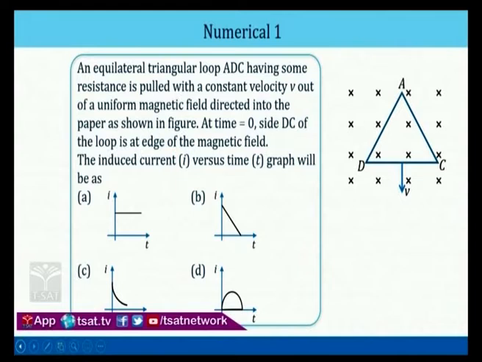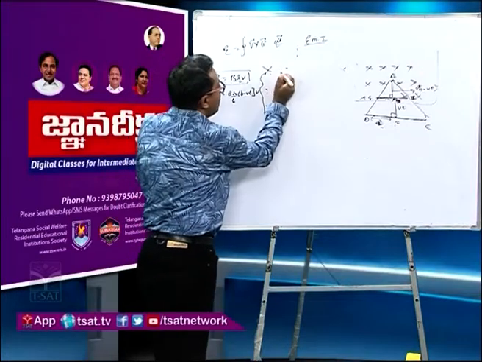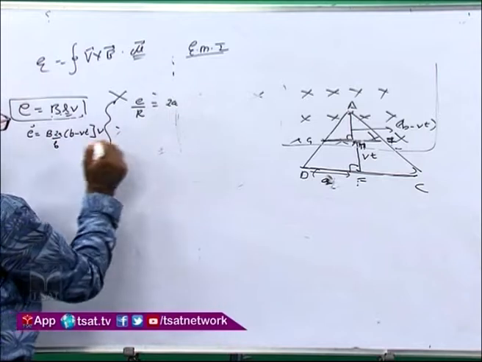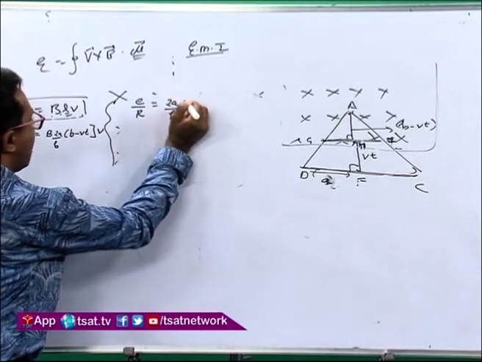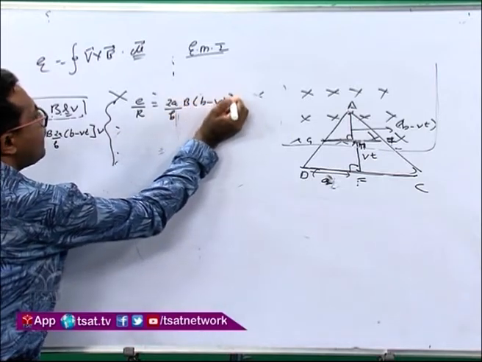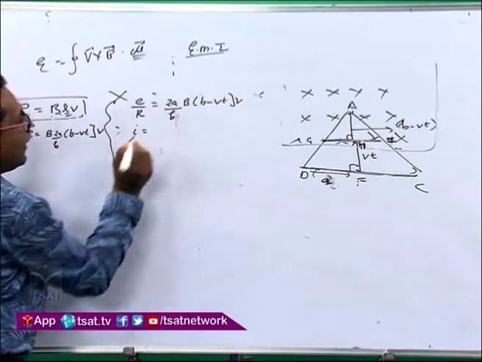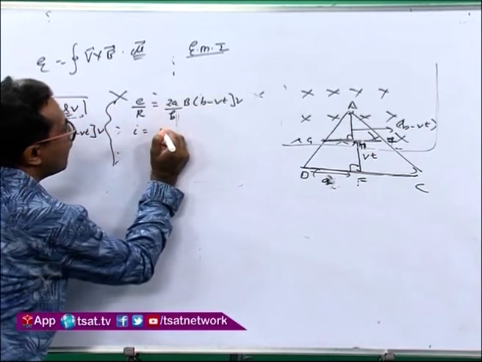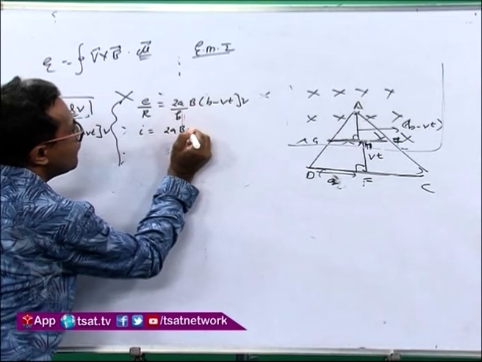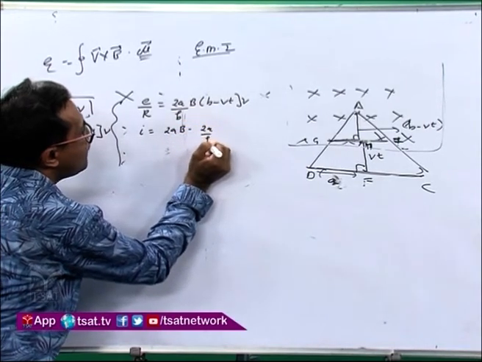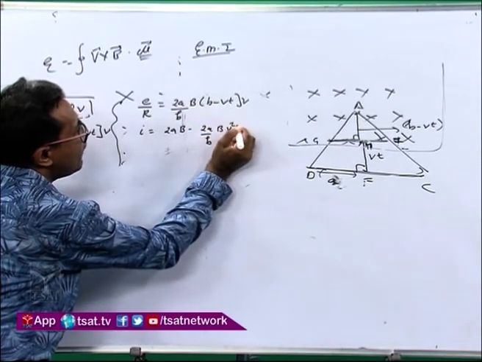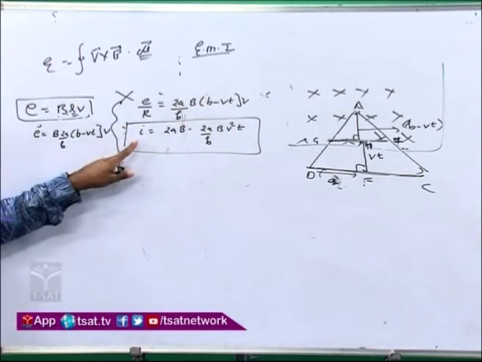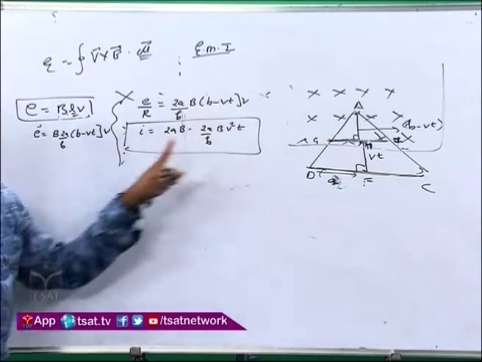So now what will I get here? I'll divide by R on both sides. So E by R is equal to 2A by small b, into capital B minus VT, into V. This is current. So current comes out to be E by R. Now open the bracket: 2A capital B minus 2A by b into V square T. So this is the equation we got, current as a function of time.